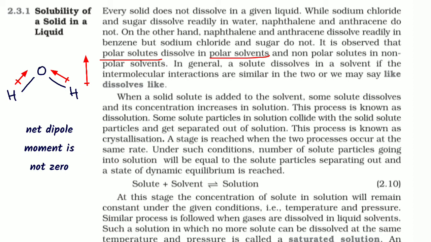So if you know the hybridization of the oxygen atom in water, it will give you a V shape. Because of this V shape, there are two oxygen-hydrogen bonds, and in the two bonds there are dipole moments, okay.